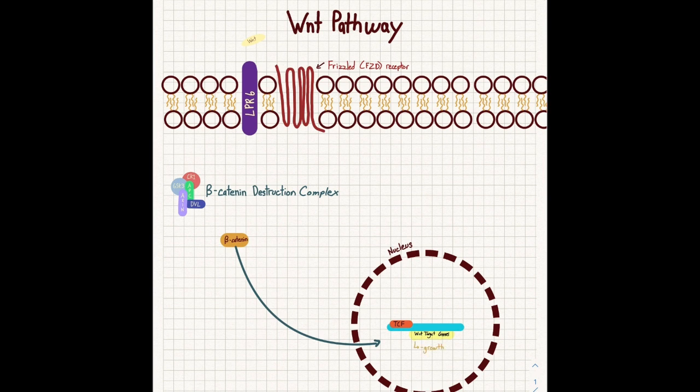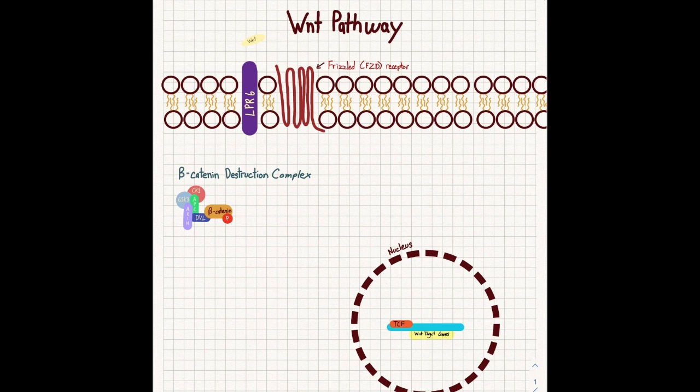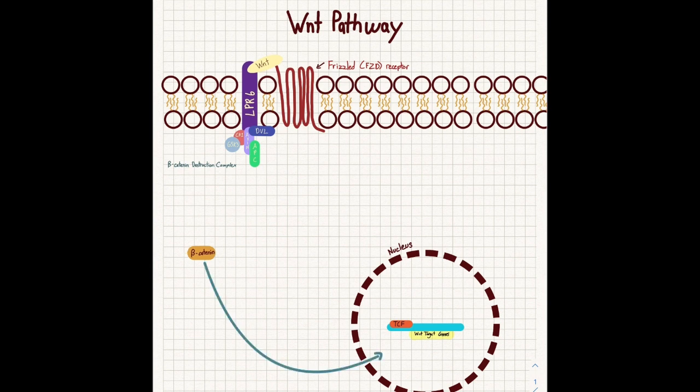Normally, these genes would help with growth, proliferation, and development. But when beta-catenin is destroyed, that does not happen. This happens when beta-catenin binds with the destruction complex, and GSK3 and CK1 phosphorylate the beta-catenin. This results in a series of steps in which beta-catenin is destroyed via a proteasome. When WNT does bind to the LRP6 and frizzled receptors, the beta-catenin destruction complex is inactivated, and this is primarily due to LRP6, because the two enzymes, GSK3 and CK1, interact with LRP6, making them unable to phosphorylate beta-catenin. This means that beta-catenin can enter the nucleus and help with the transcription of WNT target genes.